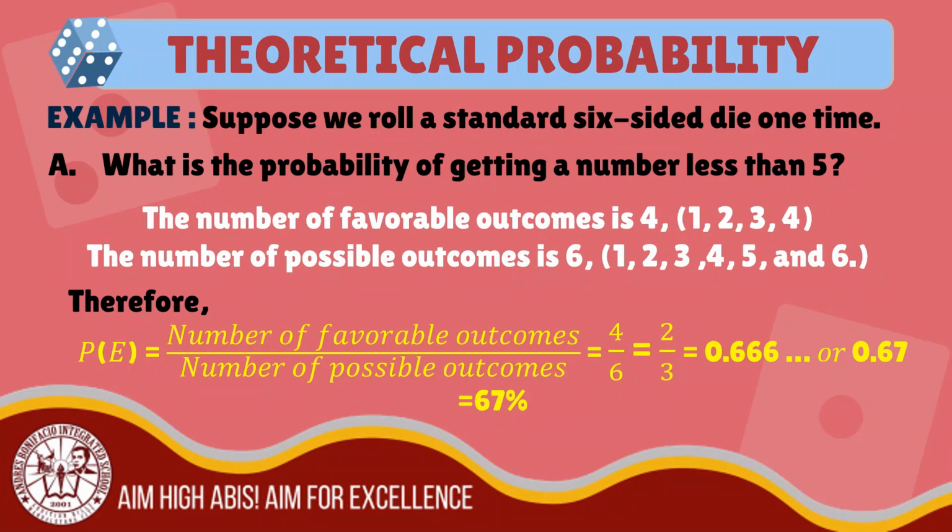Therefore, the probability of getting a number less than 5, computed using the formula number of favorable outcomes divided by number of possible outcomes, is 4 over 6. 4 is the number of favorable outcomes. 6 is the number of possible outcomes. In simplified form, we have 2/3 or 0.666 or 0.67. In percentage, we have 67%. Therefore, the probability of getting a number less than 5 is 67%.